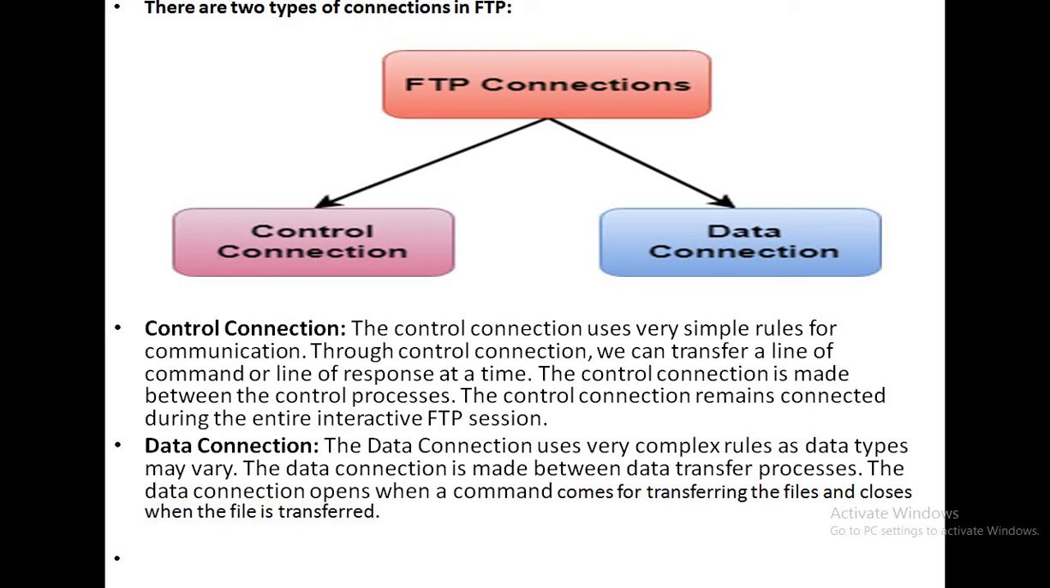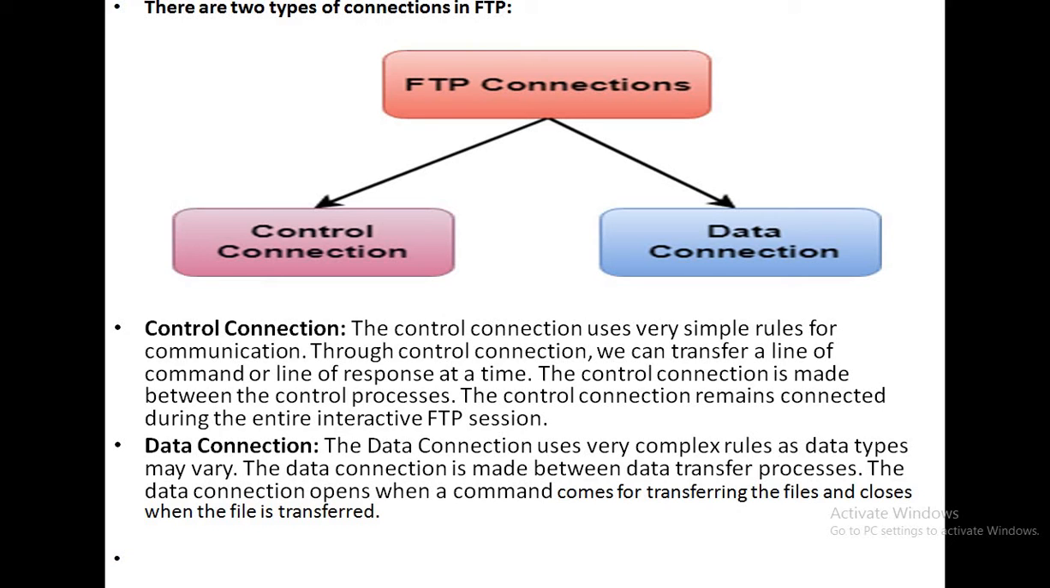The data connection uses very complex rules, as the data types may vary. The data connection is made between data transfer processes, and the data connection opens when a command comes for transferring the files and closes when the file is transferred. That means when the two systems are interconnected with each other